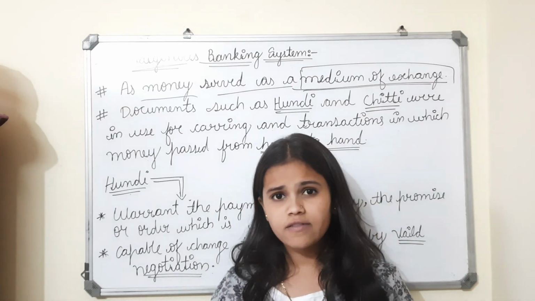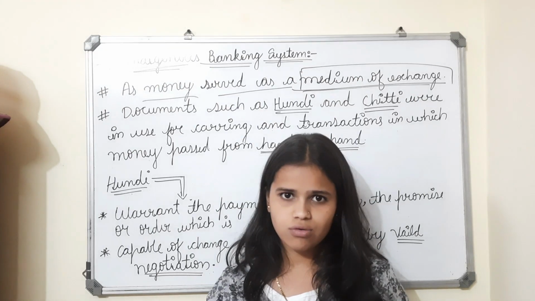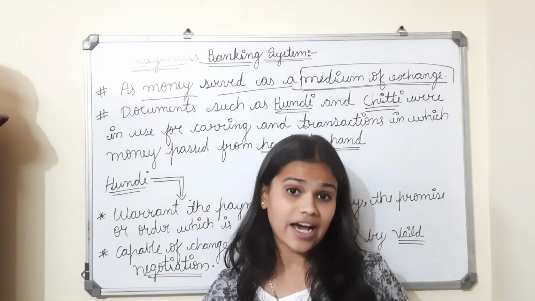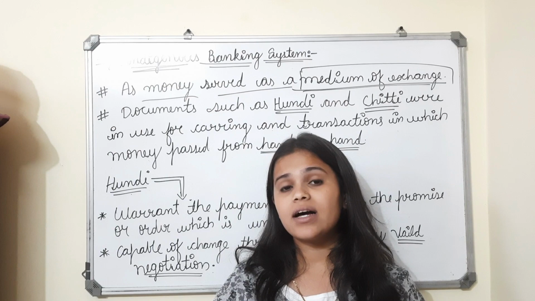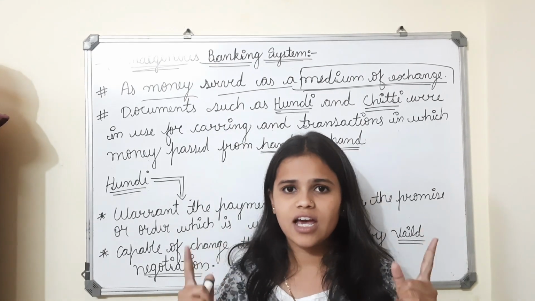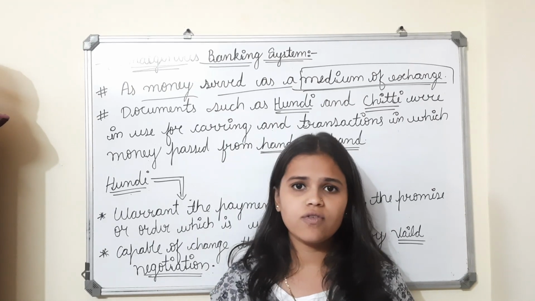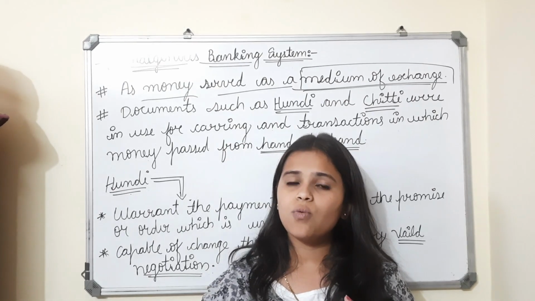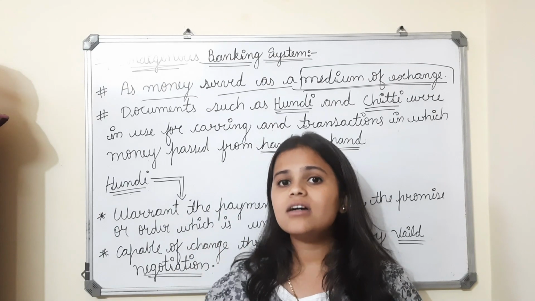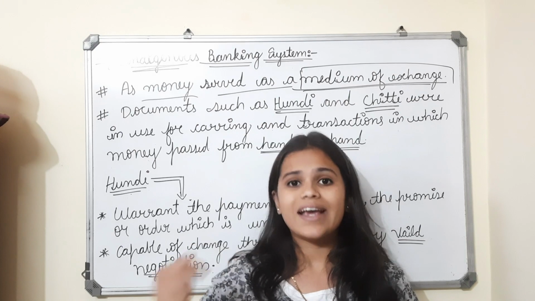If I am going to the shop, then what will I do? First I will select a dress which I should like. After that, I will go to the counter, like I'm saying about a mall. If I select that, I have to go to the counter, and for the dress I will give the person cash.